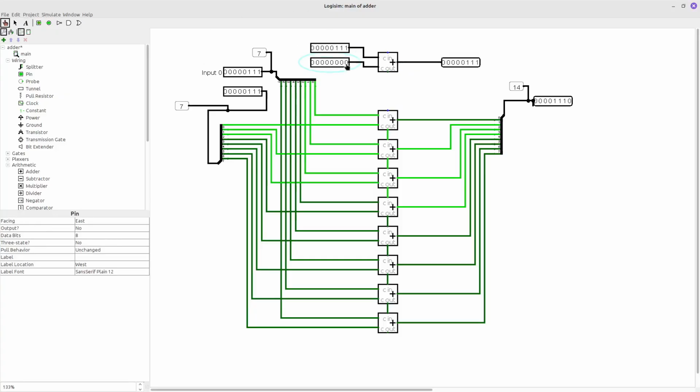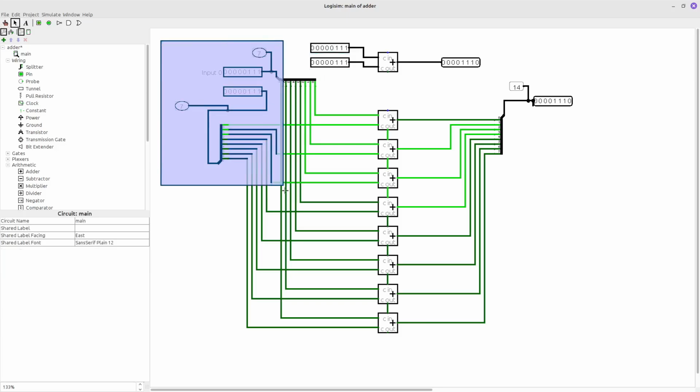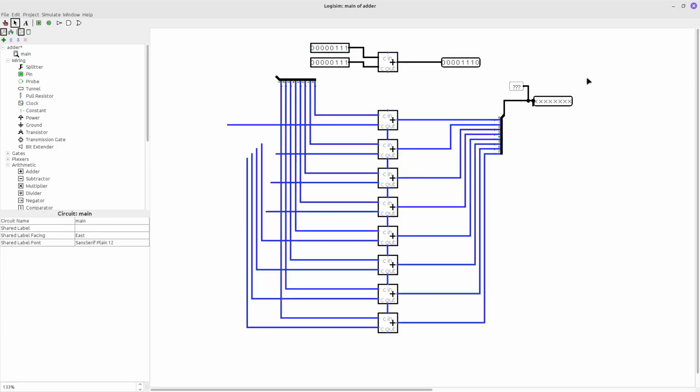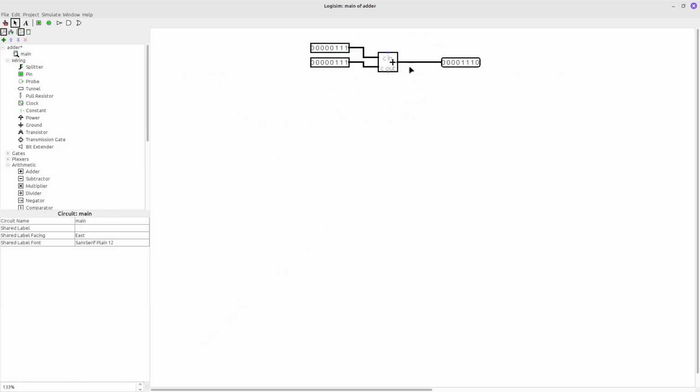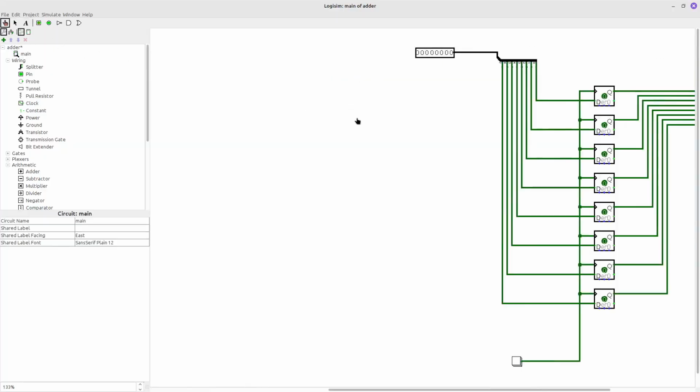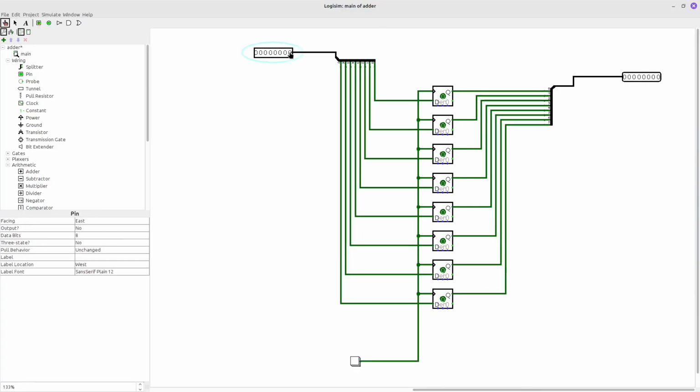Okay, what do we have now? Currently we have the same adder, and this adder does the same job as this schema, but we save a lot of space. Then we can remove this whole schema and leave only the small variant of this adder. Also, as we remember, we have our 1 byte memory because we have 8 bits. We can save these bits. That's why we have 1 byte memory.